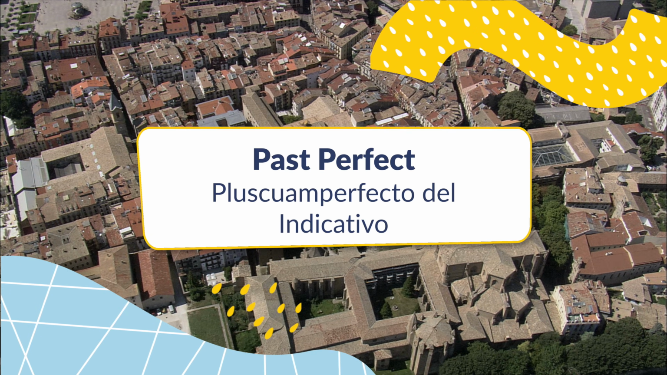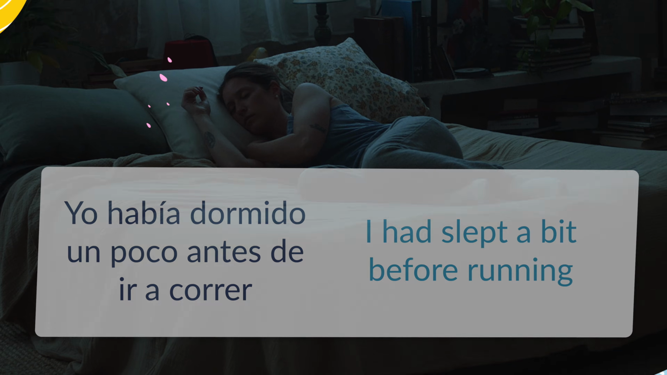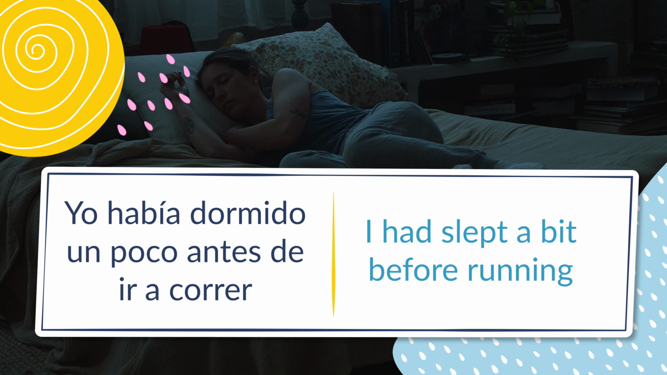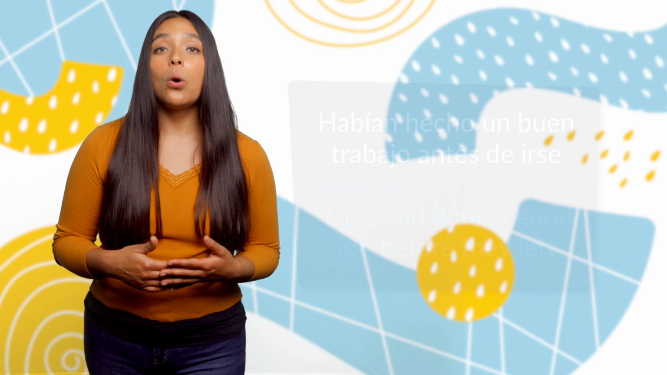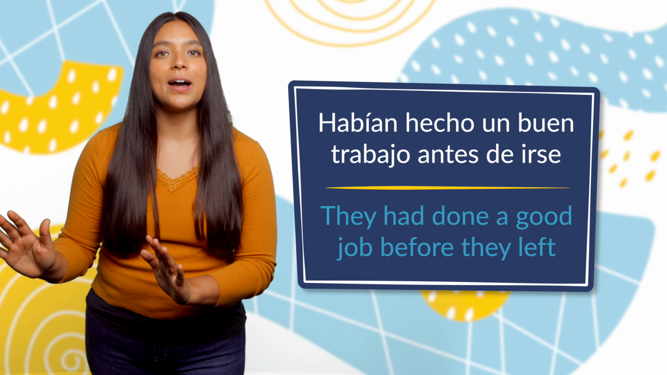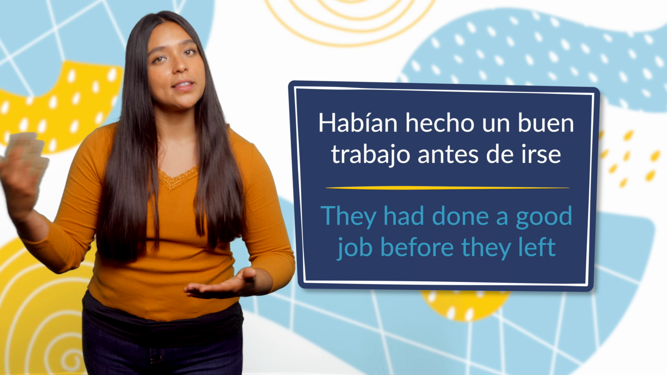And finally, last but not least, we have past perfect. In Spanish, this tense is called pluscuamperfecto del indicativo. And although it might sound intimidating, it's actually pretty simple to understand. The past perfect tense in Spanish is used to talk about an action that took place before something else happened in the past. Some examples are, yo había dormido un poco antes de ir a correr, which means I had slept a bit before running. Or, habían hecho un buen trabajo antes de irse, which translates to they had done a good job before they left.